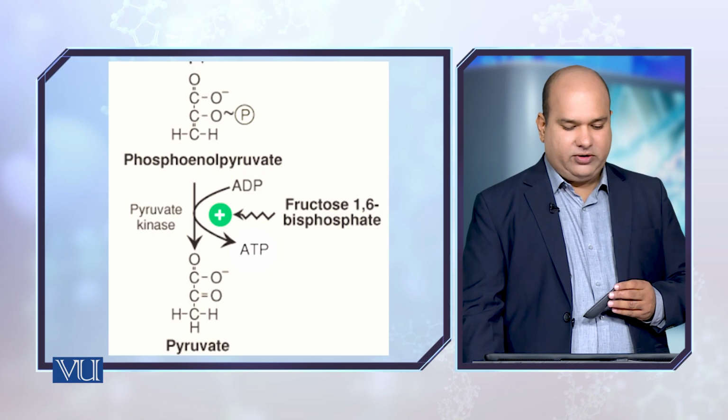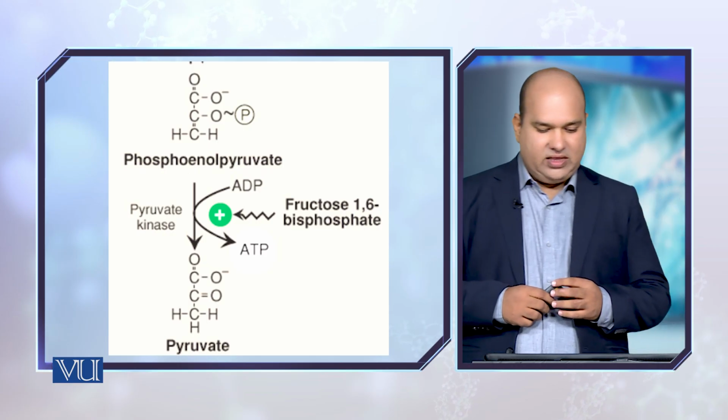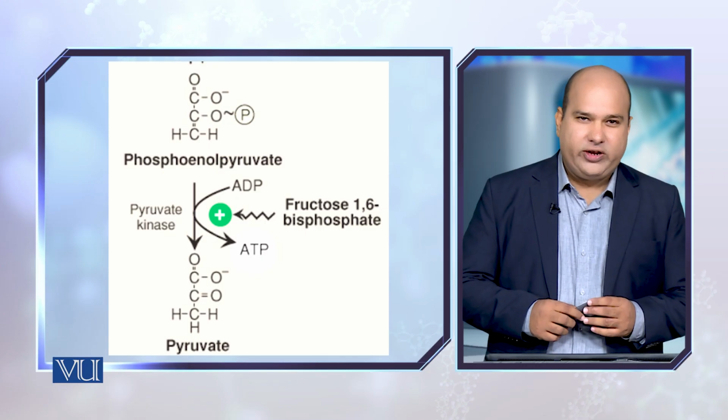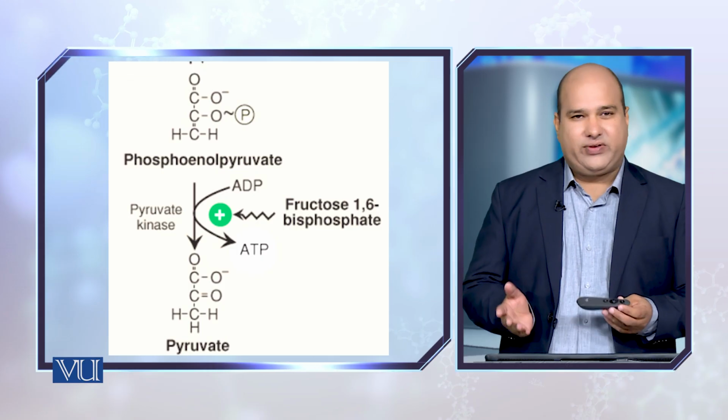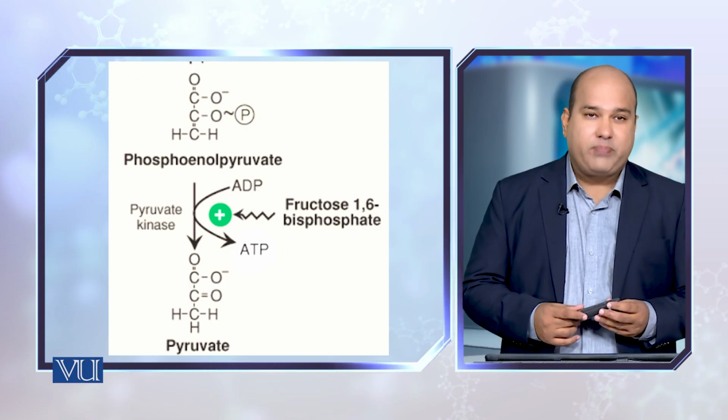Guys, when we were talking about glycolysis, we just mentioned that glycolysis can undergo different pathways. I mean, the pyruvate which is produced at the end can have different fates. If you remember the last reaction of glycolysis, phosphoenol pyruvate was formed, and phosphoenol pyruvate gave rise to the formation of pyruvate.